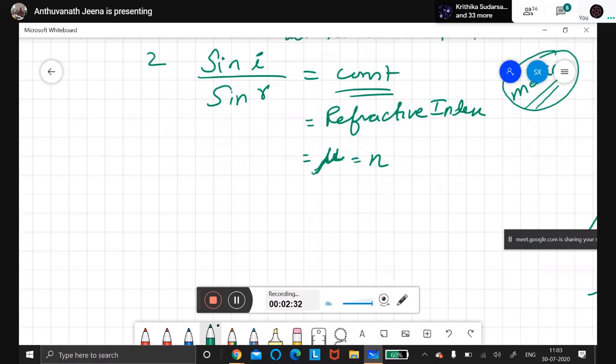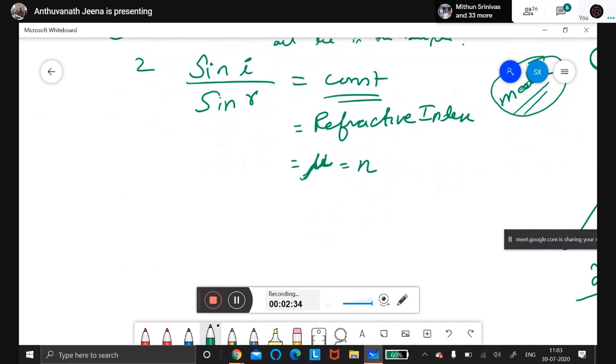For example, let me go to the example. Suppose the angle of incidence is 30 degrees and the angle of refraction is 60 degrees. Okay. Now, what is the refractive index? Tell me. Who is going to tell? Sin 30 by sin 60. Very good. Sine 30 by sine 60.